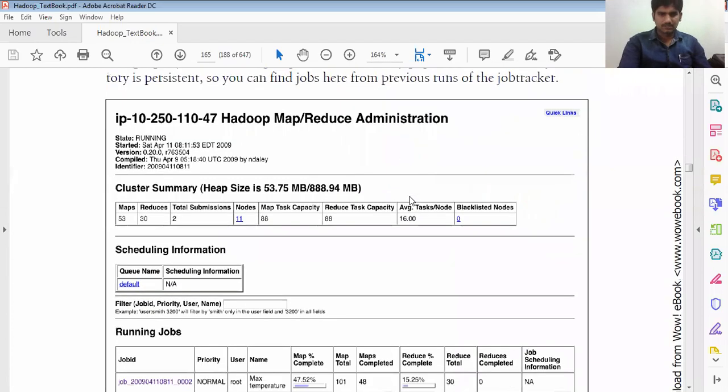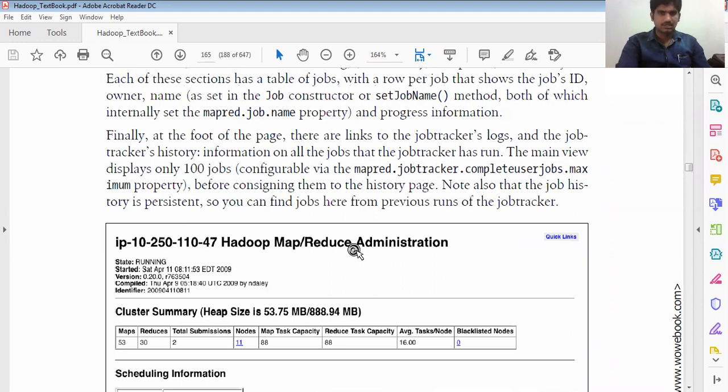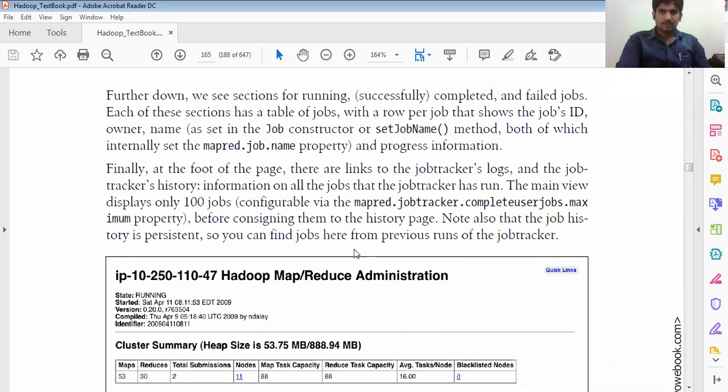Further down we will see the section for running jobs. These are the running jobs, with the job ID, priority, and user name. That is the explanation we will see here. There are also completed and failed jobs, and each job section has a table of jobs with rows per job that shows the job IDs, owners, and names, along with map and reduce progress information.